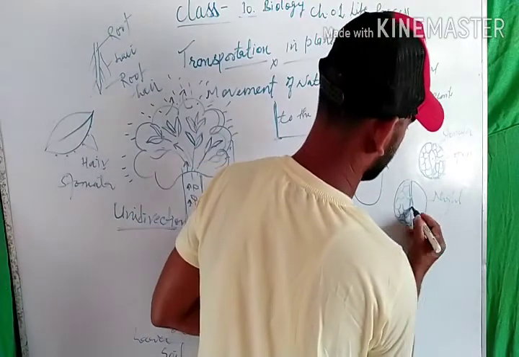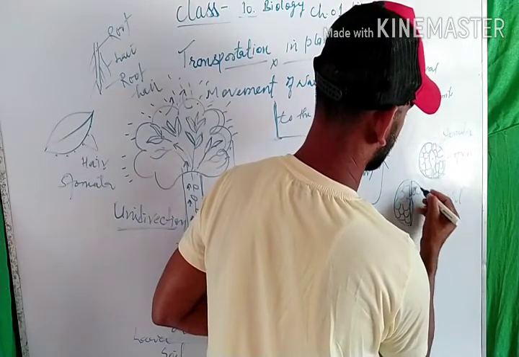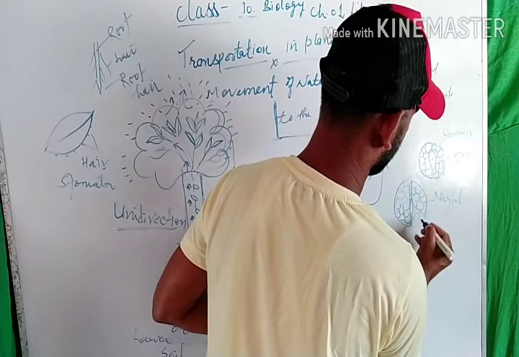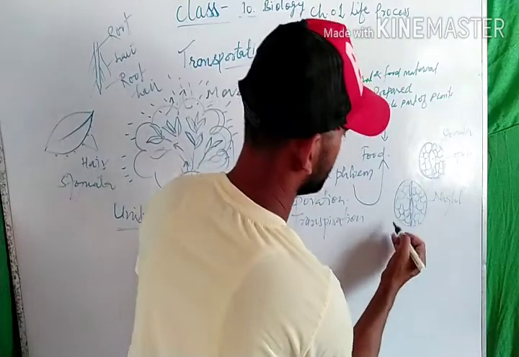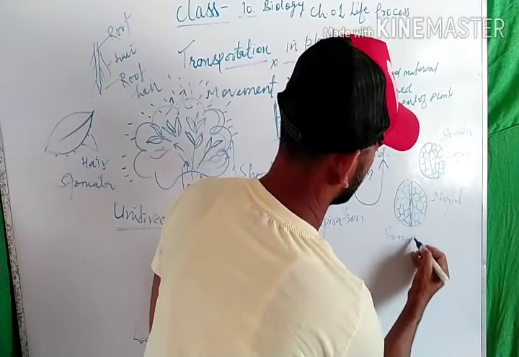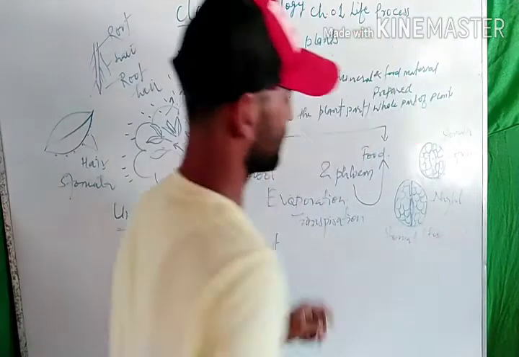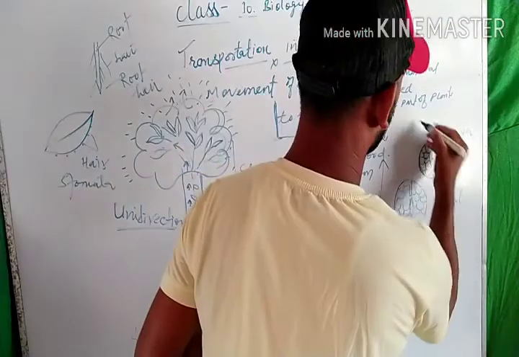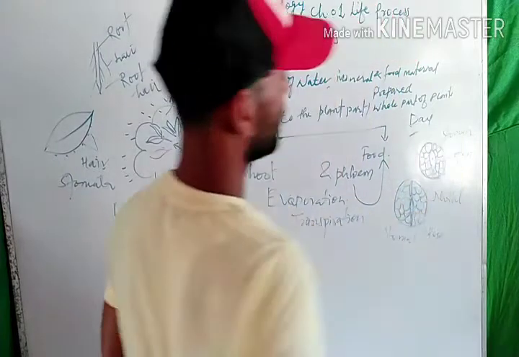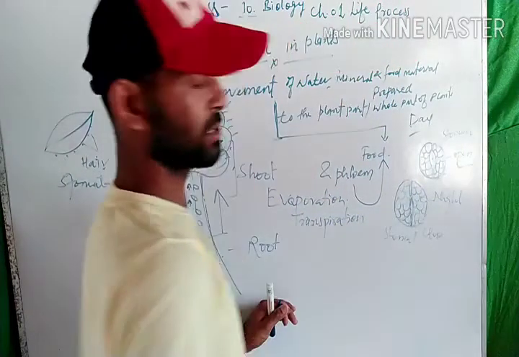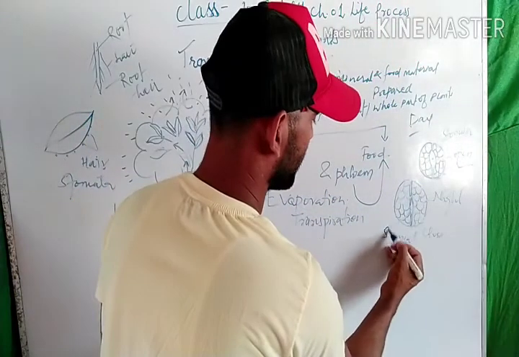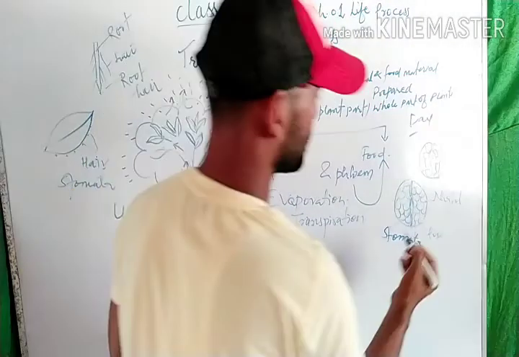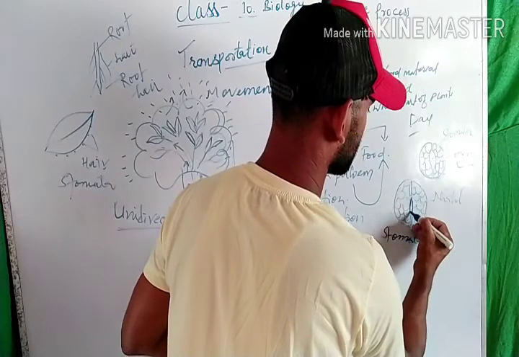These are the guard cells present, and this is the stomata, and this position is the closed position of the stomata. In the case of day, the stomata get open due to the turgidity, and in the case of night the stomata get closed. Why? Because